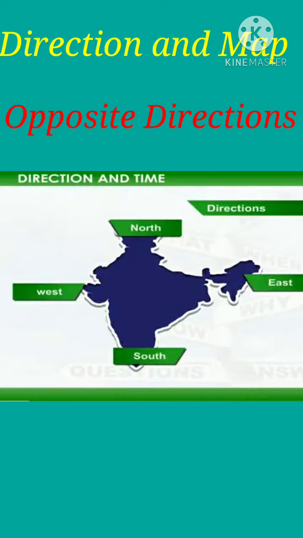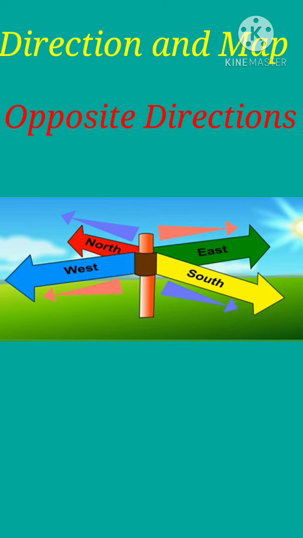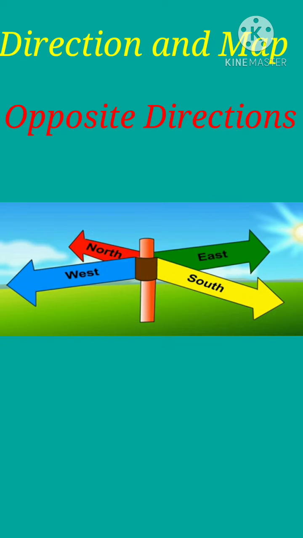Now see opposite directions. The directions are opposite to each other. Directions facing each other are called opposite directions. Can you tell me which is the opposite of east? Yes, very good. The west is the opposite of east. And what about the north?